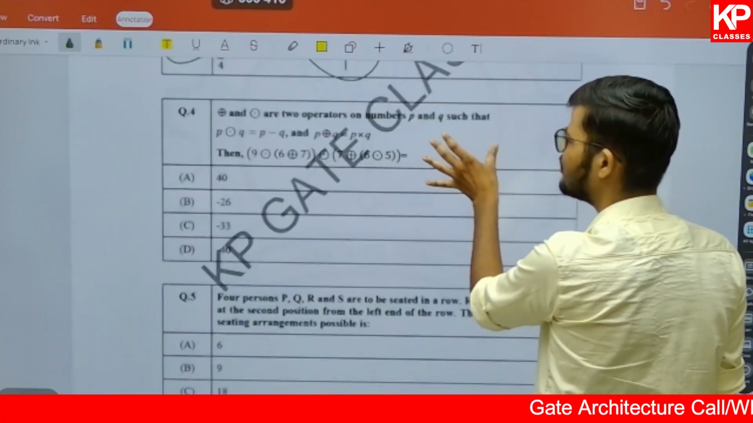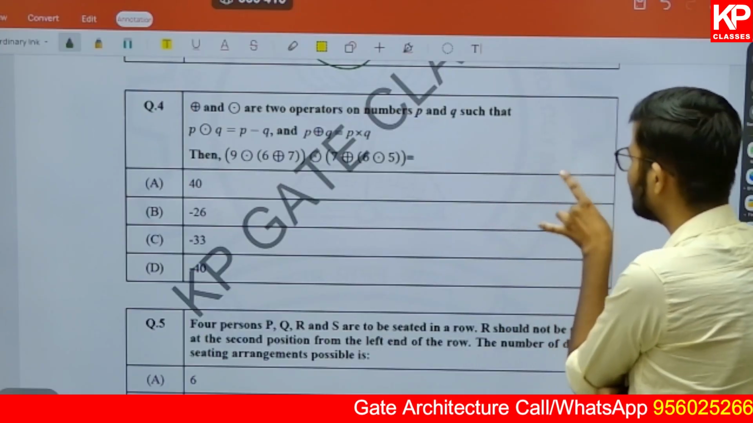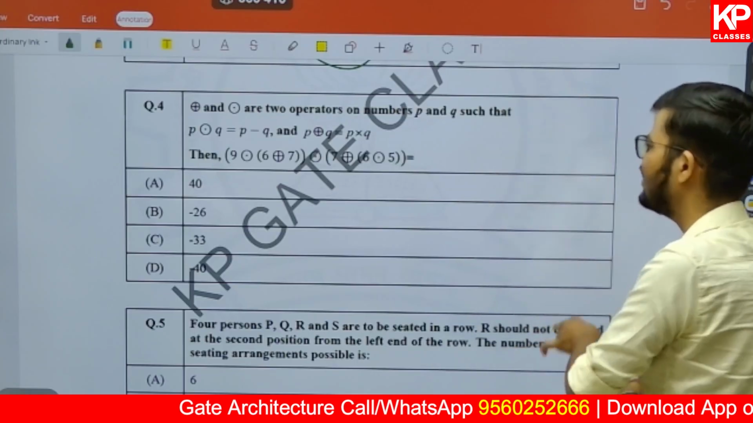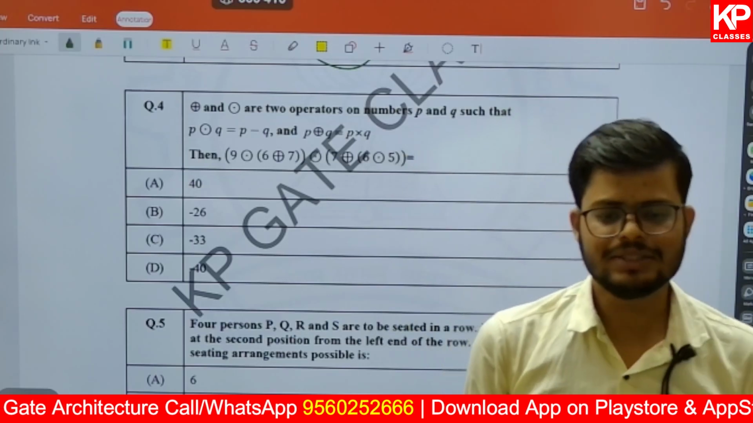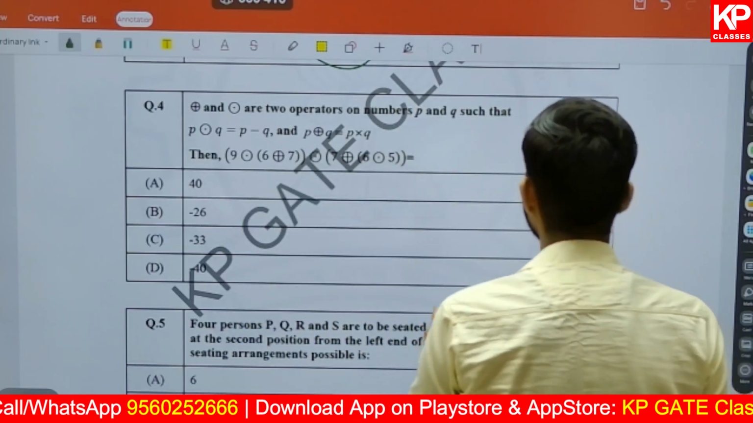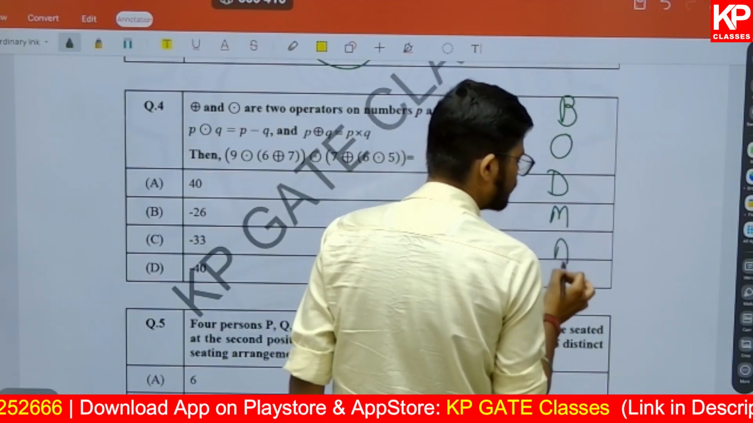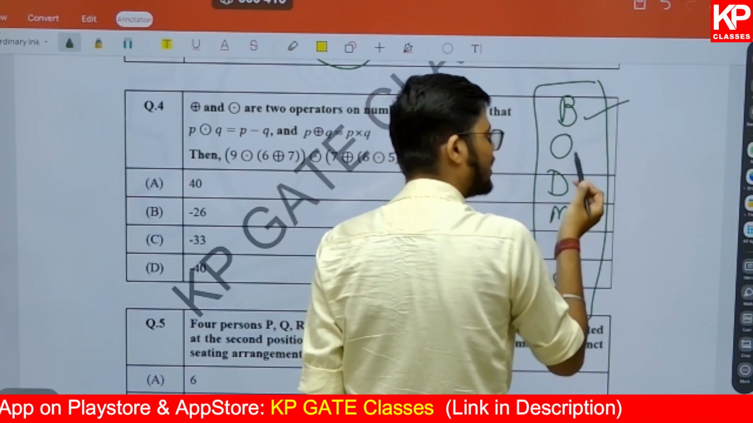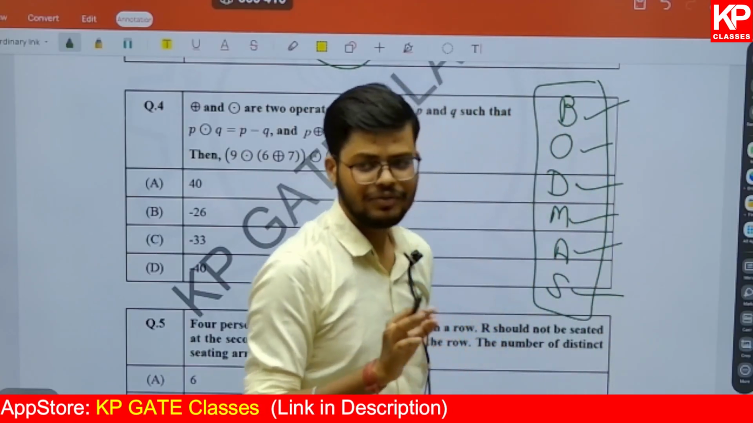Now here comes question number 4. Question number 4 says the plus sign and the dot are two operations on the numbers p and q such that p dot q is equal to p minus q and p plus q is equal to p into q. Then we need to find the outcome. This is a basic question based on the concept of simplification, and simplification can be done only with the rule BODMAS. I hope you are familiar with it. Whenever you solve questions, you need to solve the bracket first, and then after that if of is there, then division, multiplication, addition, subtraction, and before that if there is a bar.